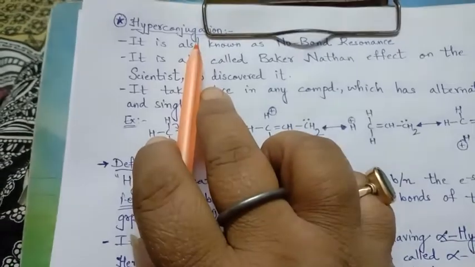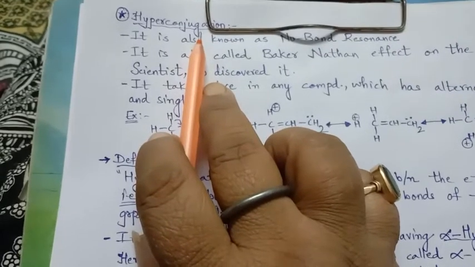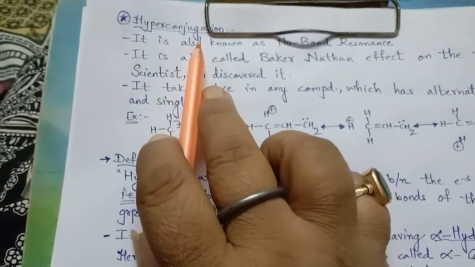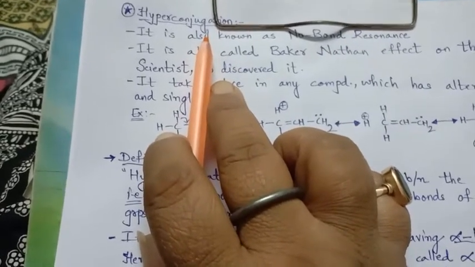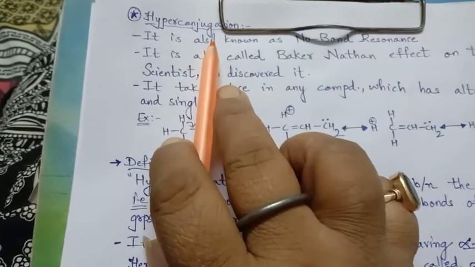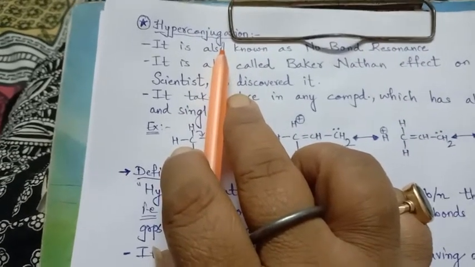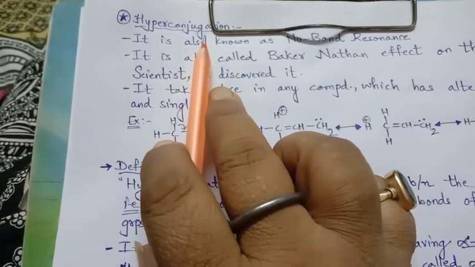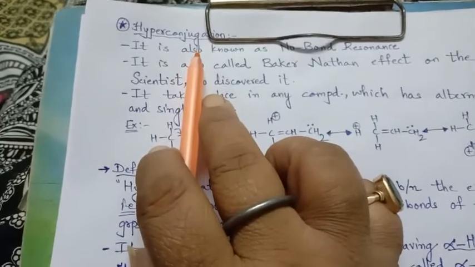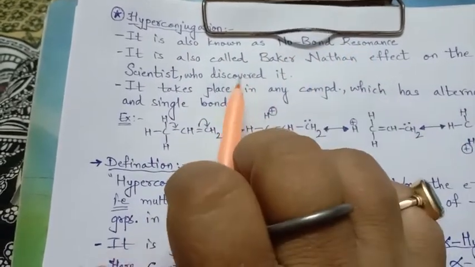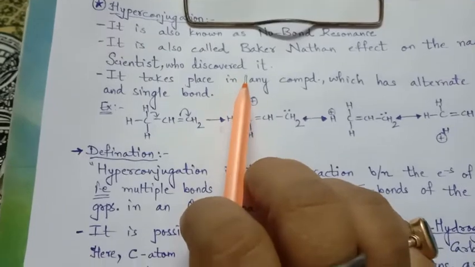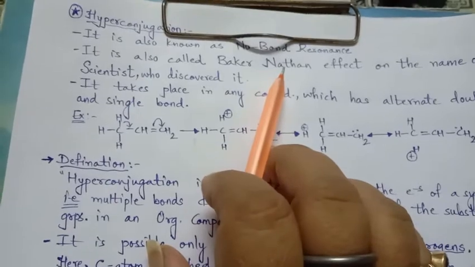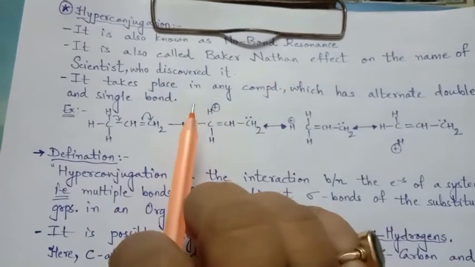We have already discussed the different effects taking place on organic compounds, but here we will discuss their application also. Inductive effect, electromeric effect, mesomeric effect, that is the resonance effect, and the fourth effect, hyperconjugation. Hyperconjugation is also known as no-bond resonance, which was given by a scientist, Baker-Nathan. So it is also called the Baker-Nathan effect.